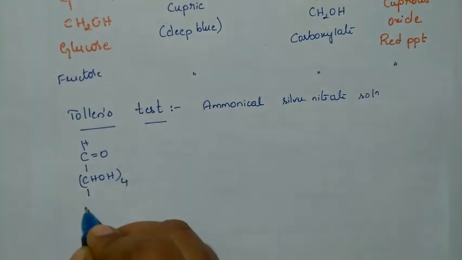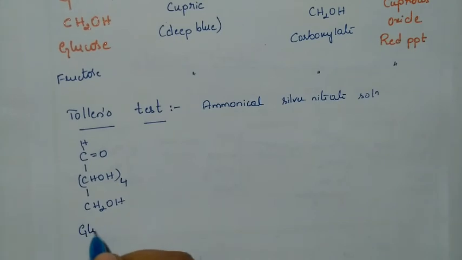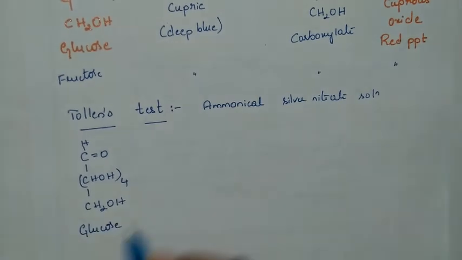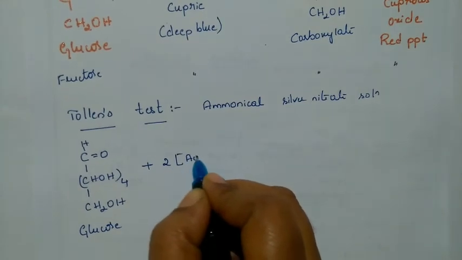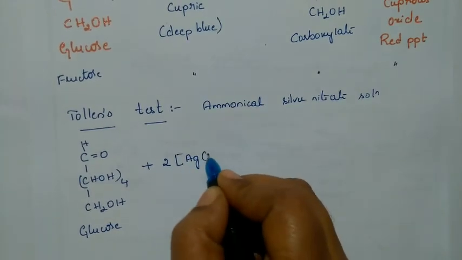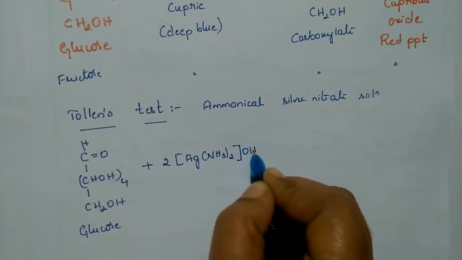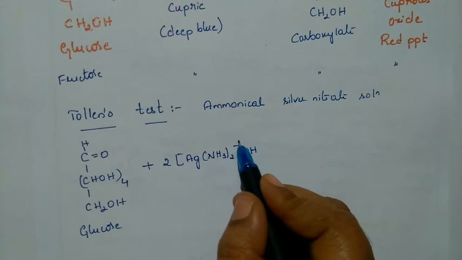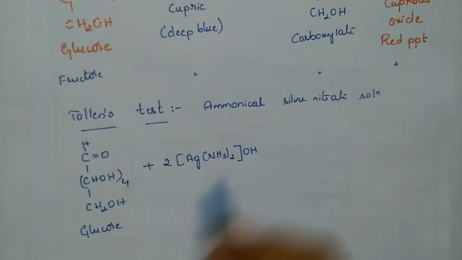So we need not an elaborate structure here. Here also we have taken glucose, and we are going to take the reagent Ag(NH3)2OH. That is nothing but Ag(NH3)2+, and to nullify that charge, OH-. So OH- is from the basic medium.